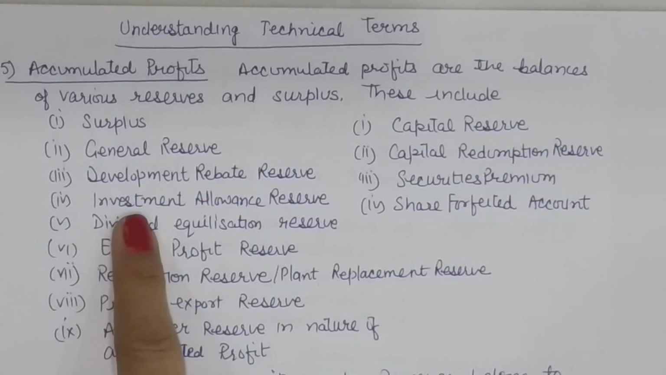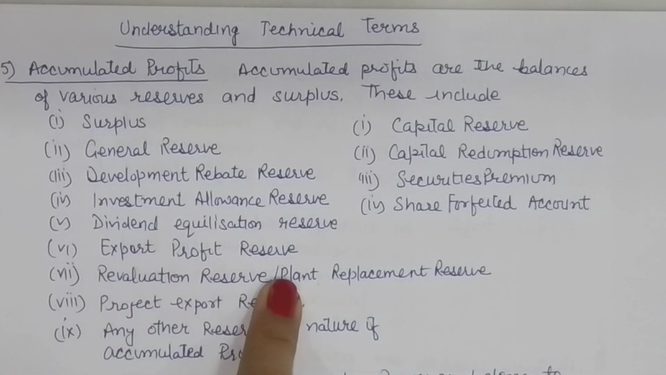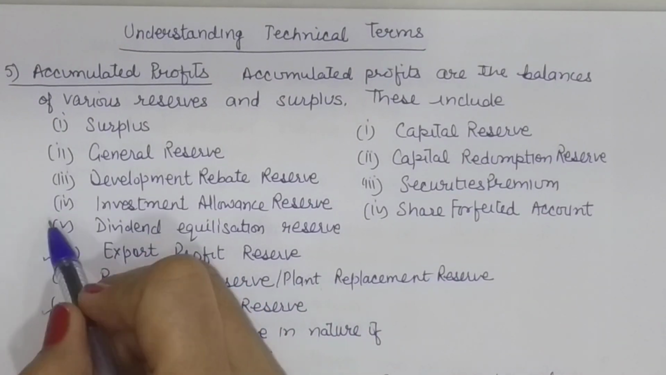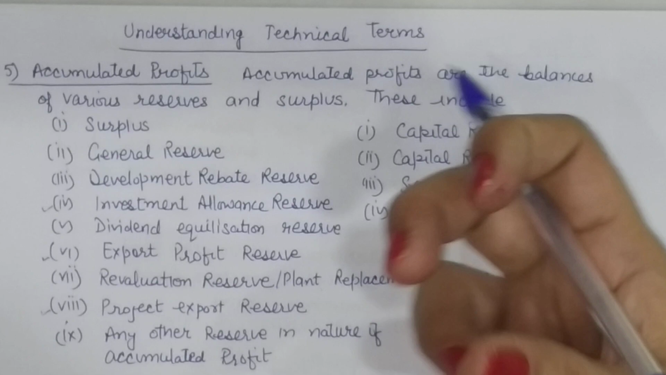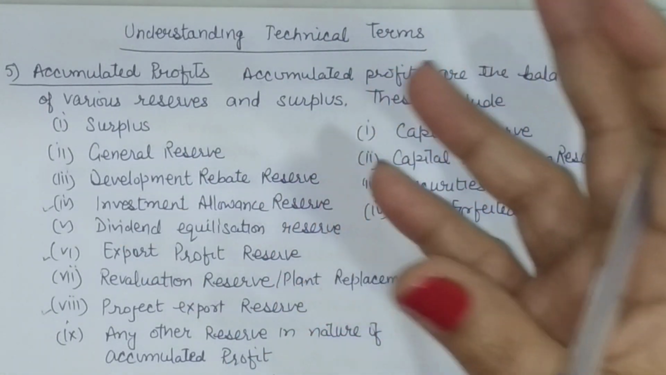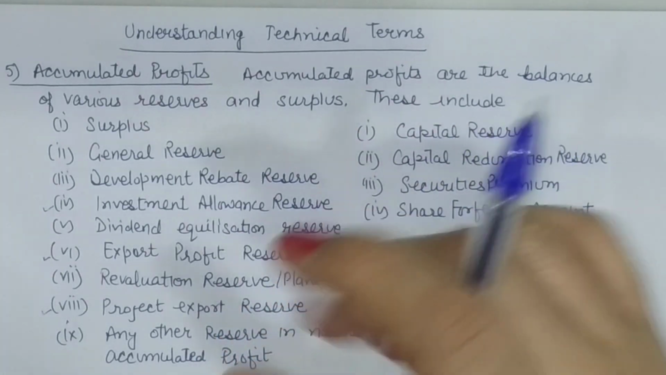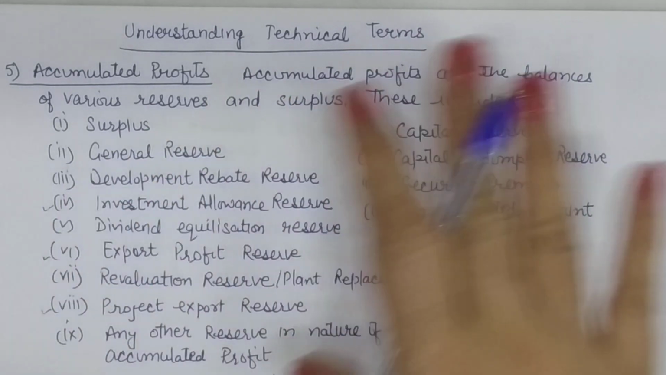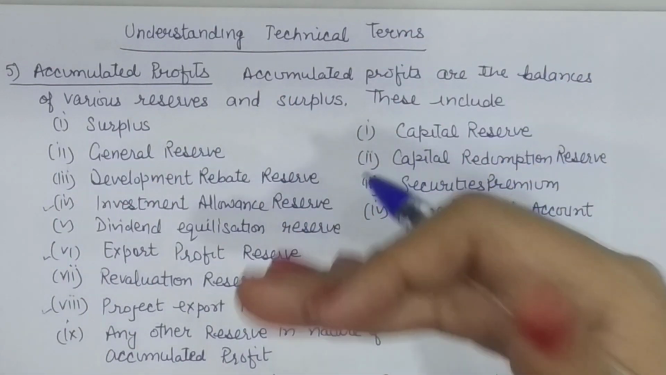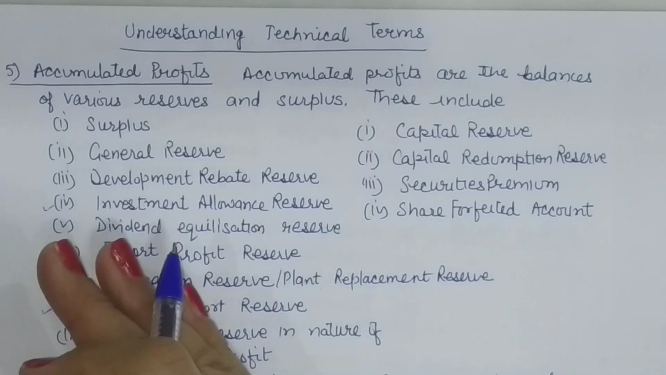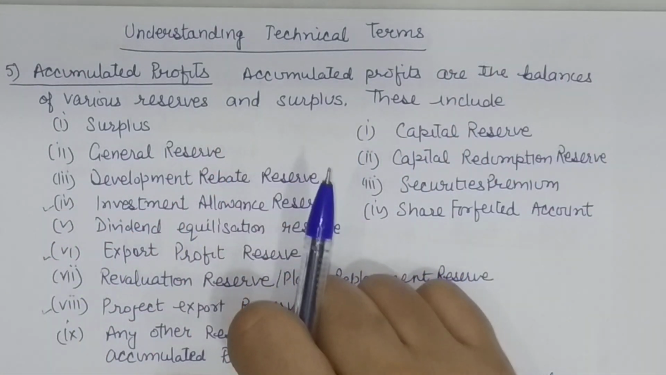Similarly, we have investment allowance reserve, export profit reserve, or project export reserve. These reserves are maintained by the company to avail some kind of tax benefits. So during the period of tax benefit or tax holiday that the companies are availing, they put a part of their profits into these reserves. And after the fixed period, this reserve is again transferred to general reserve. So they are not having any liability against them. Right? So these are all your general reserves.